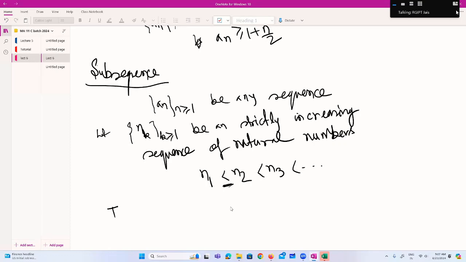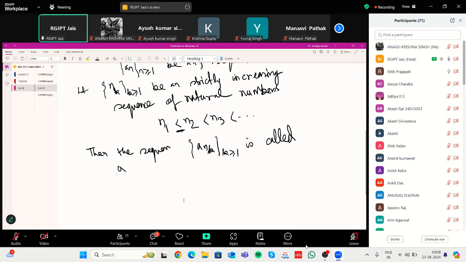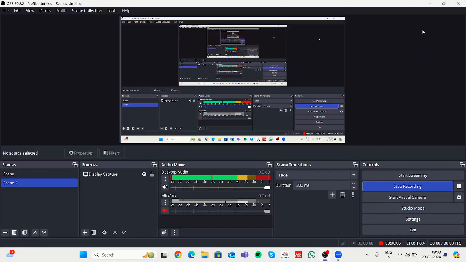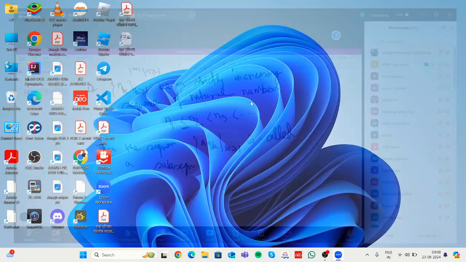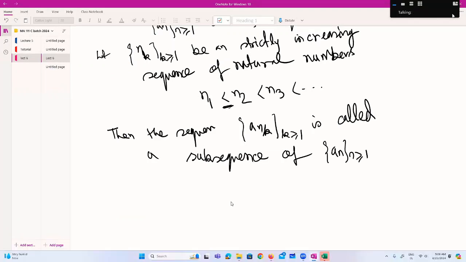So then what will be the subsequence? Then the sequence a_{n_k}, k greater than or equal to 1, is called a subsequence of a_n. So the definition is clear.